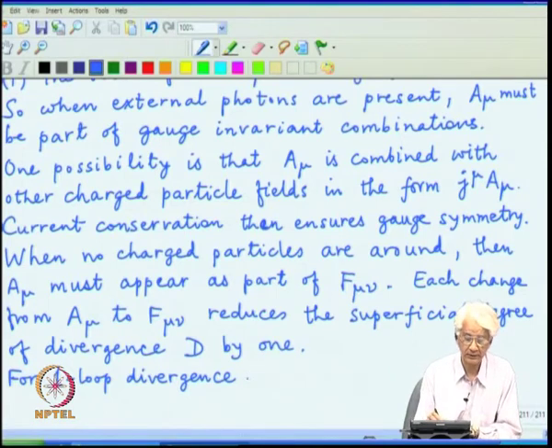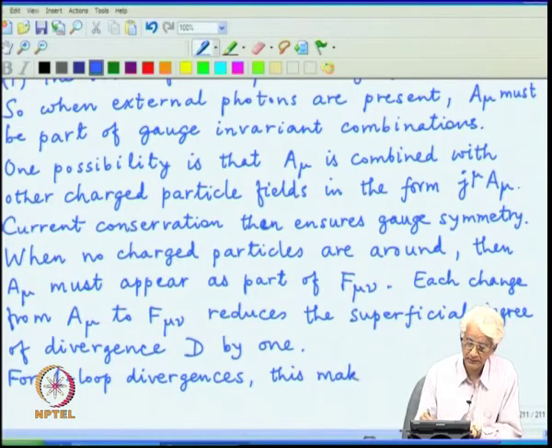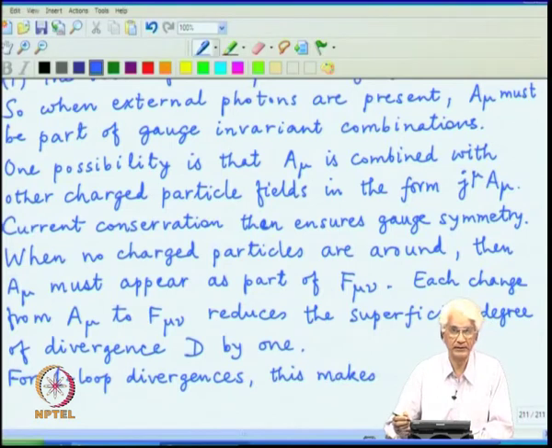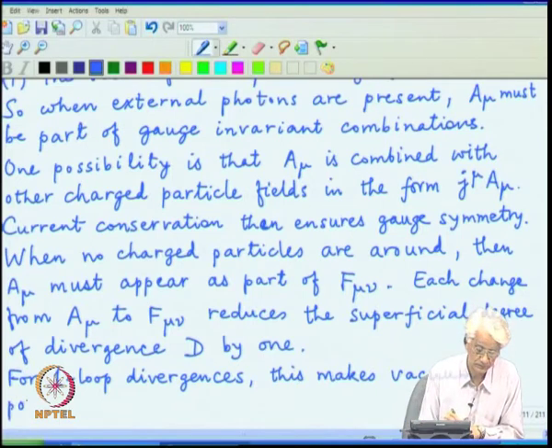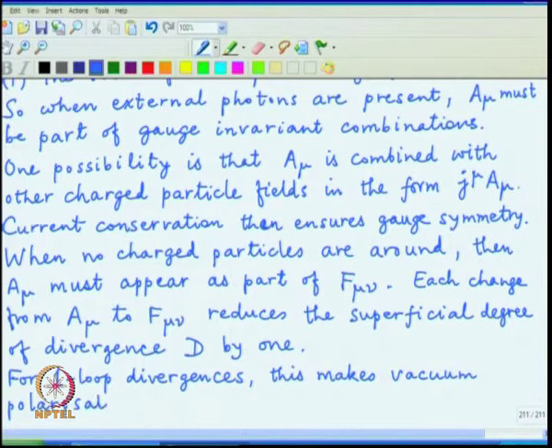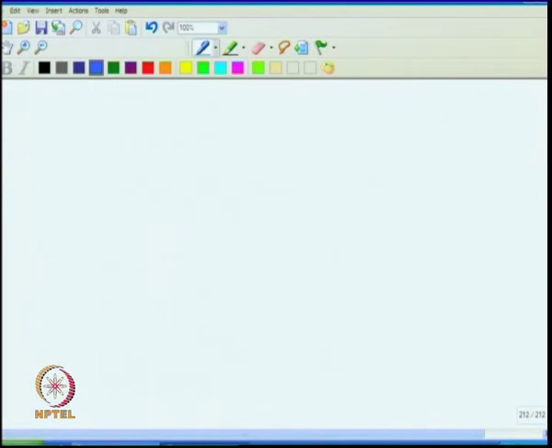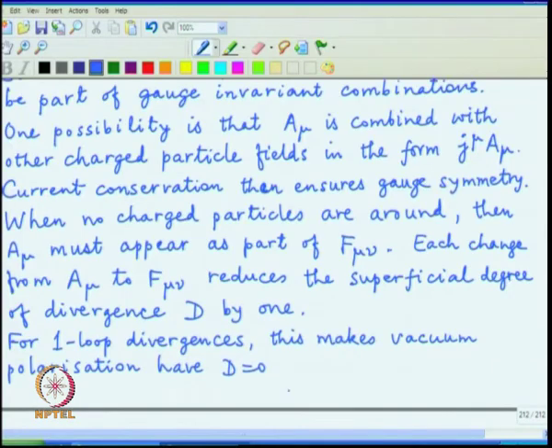There is no current to take care of it, and in this particular case the vacuum polarization diagram, which had superficially d equal to 2, had two external photons, and so converting them to F mu nu drops d to 0. Which is a logarithmic divergence and not a much worse quadratic divergence.